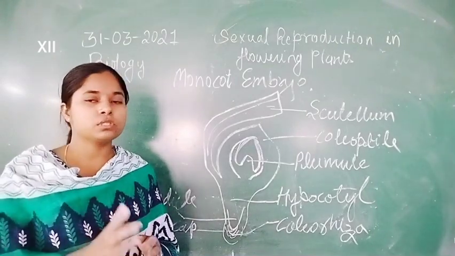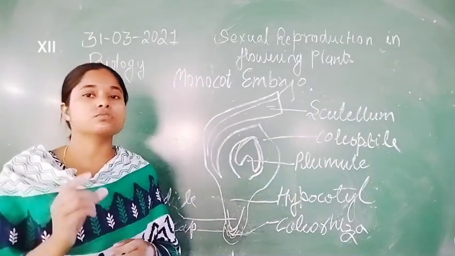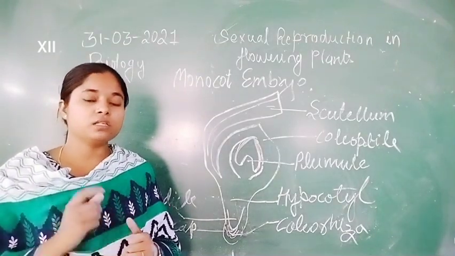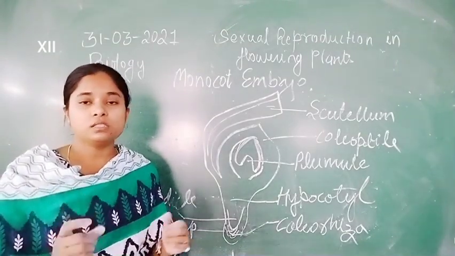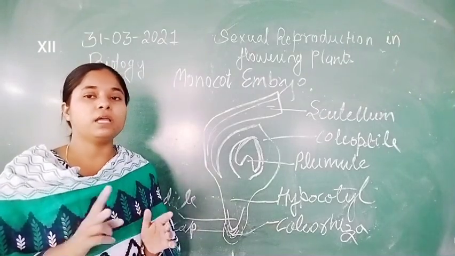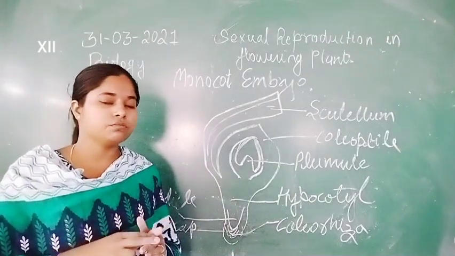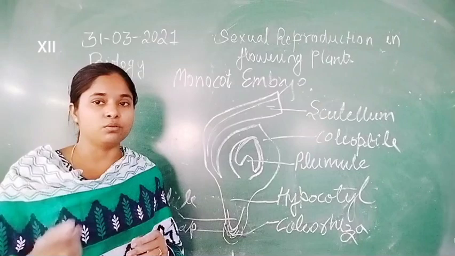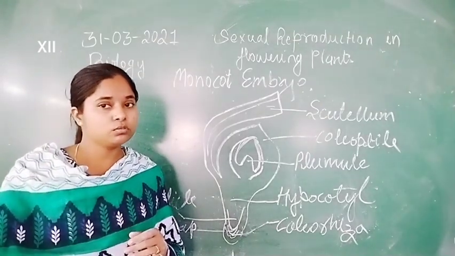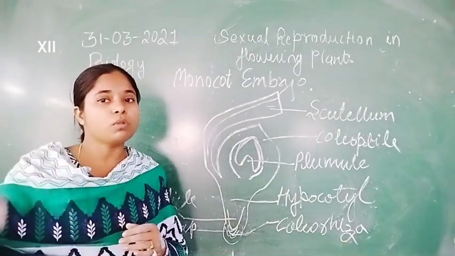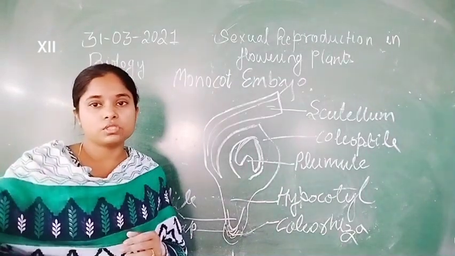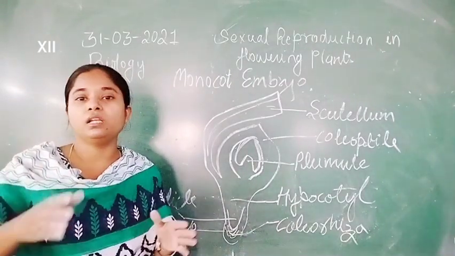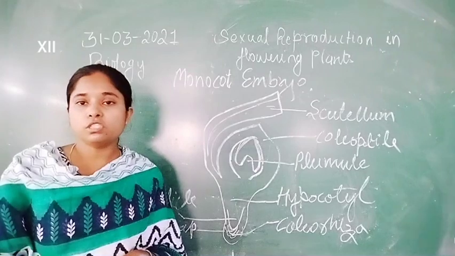When the sperm fuses with the egg, this process is known as syngamy, and the nuclei fuse with each other and are converted into the zygote. That zygote is converted into the embryo. That means they undergo multiplication, mitotic division, and finally the embryo is formed.